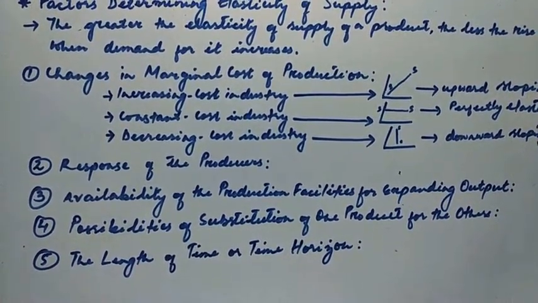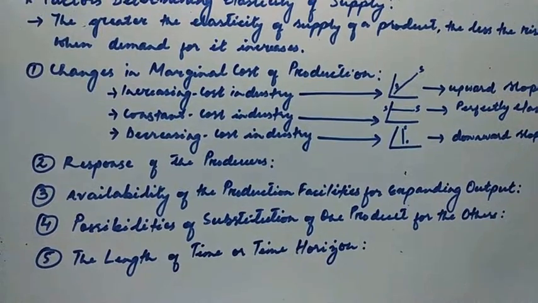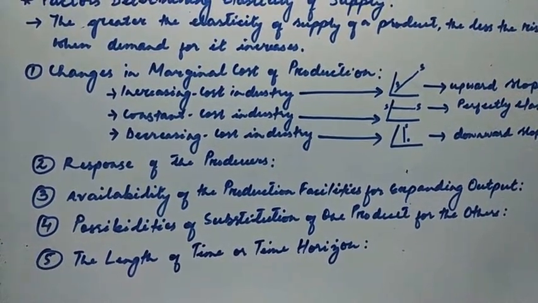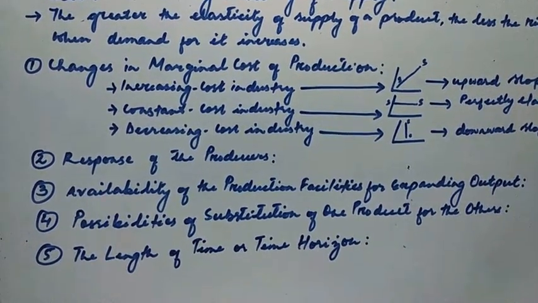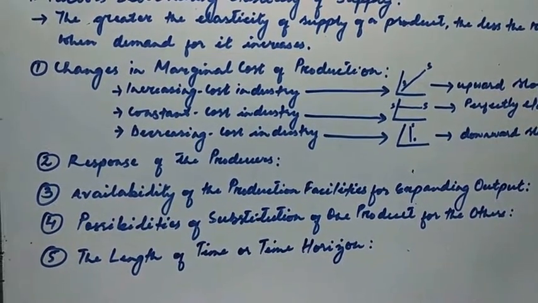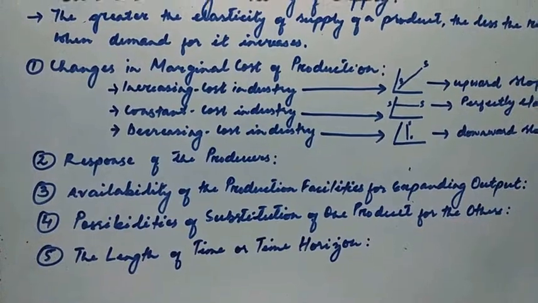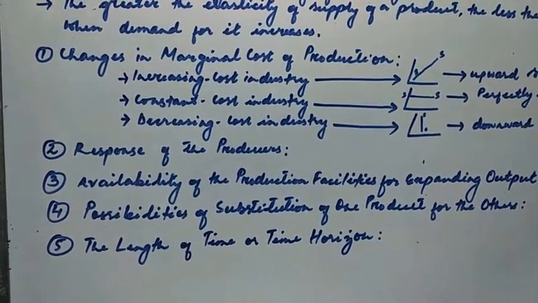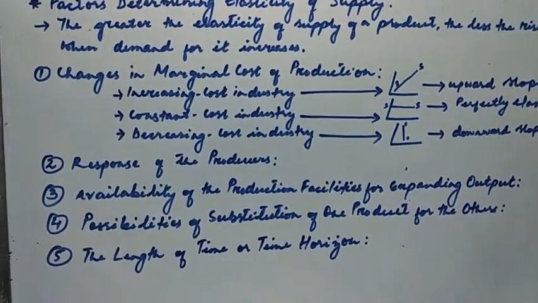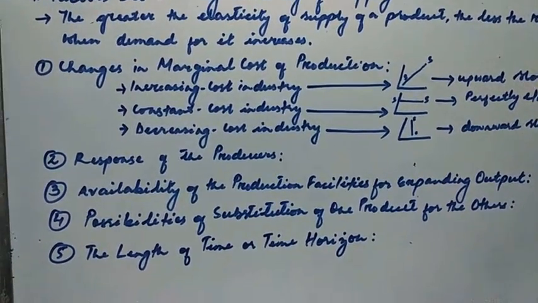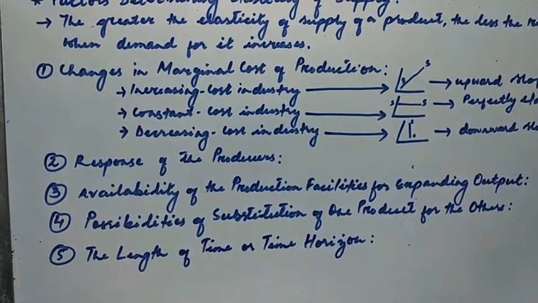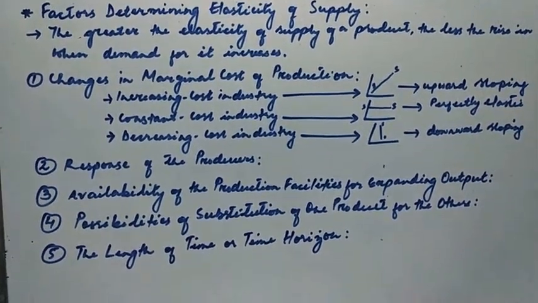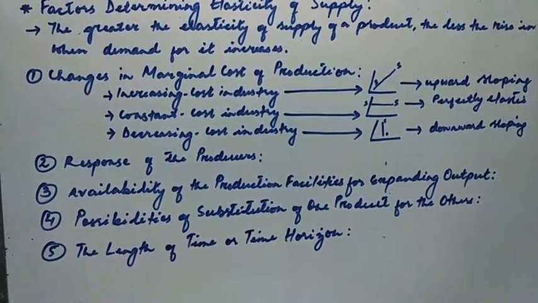So when it comes to changes in marginal cost of production, just remember that in the short run, elasticity of supply is less, and in the long run, it is more elastic compared with the short run. In the short run, it is less elastic because of the diminishing marginal returns, and because of that the marginal cost of production rises. That is the reason why we have less elasticity in the short run.